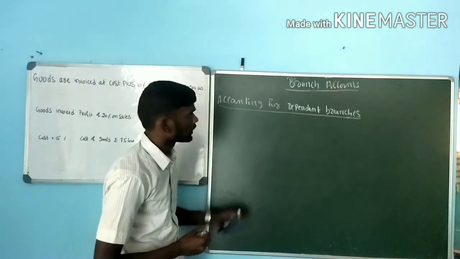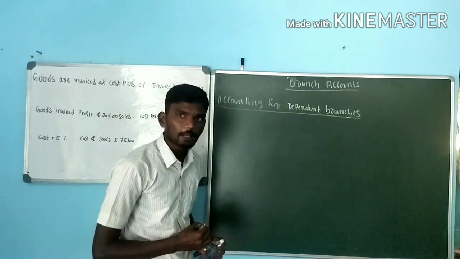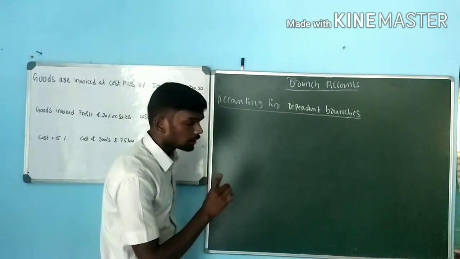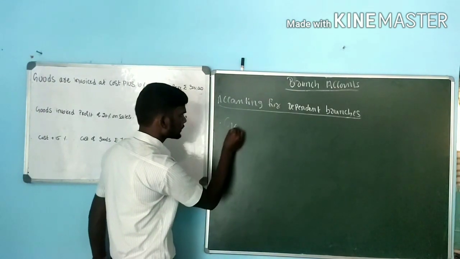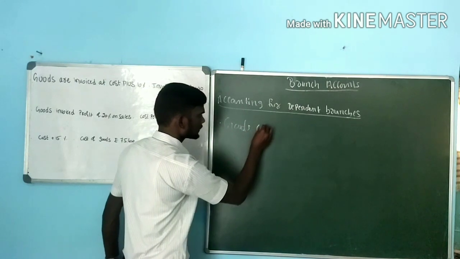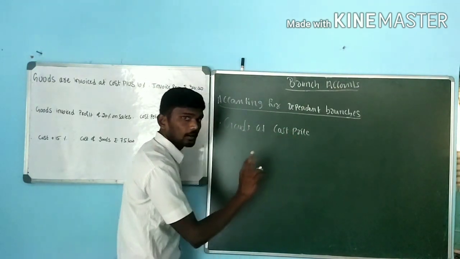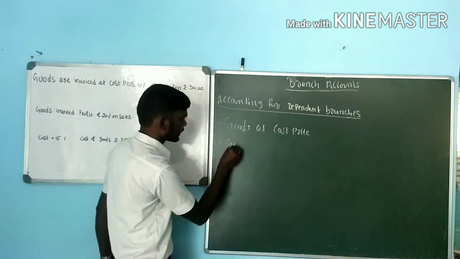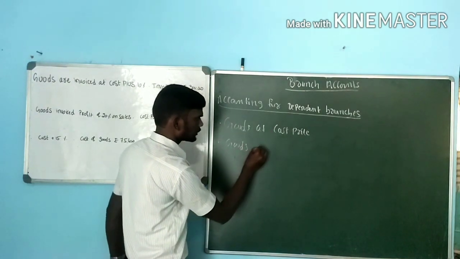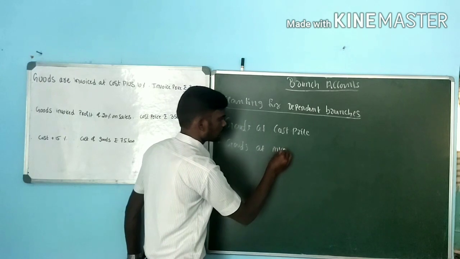Next, we are going to look at accounting for dependent branches. Here, the head office is going to send goods at cost price, and they are going to send goods at invoice price.